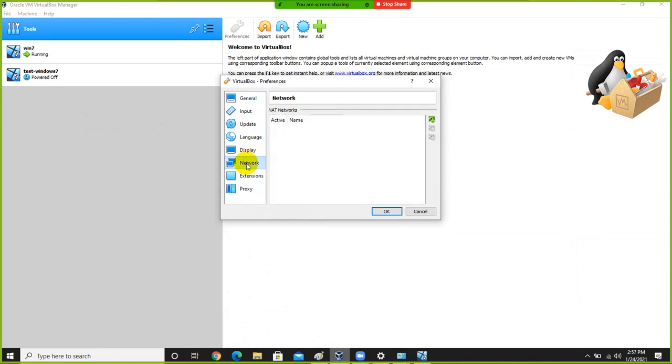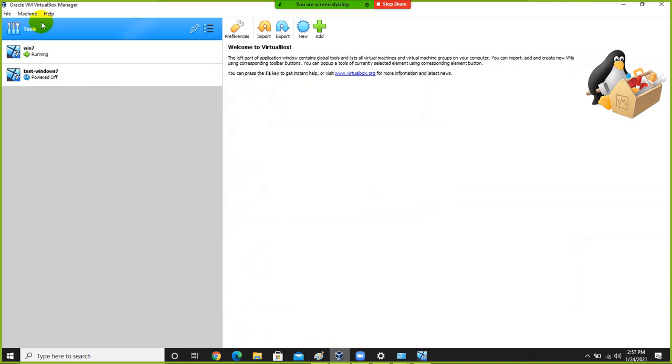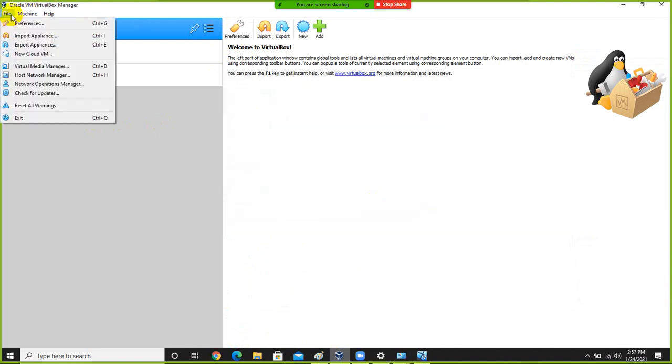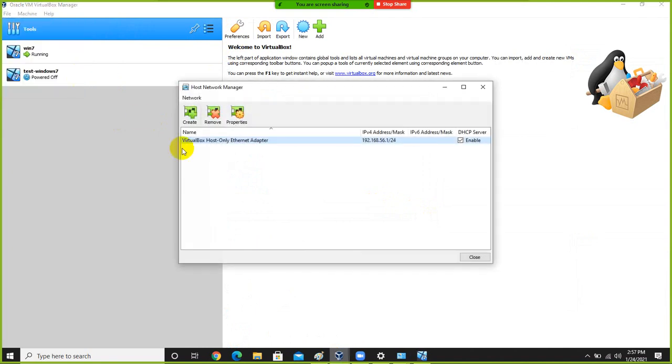Here you can see, I think there is the option host network manager. You can see this is my host only adapter. This is the range which is defined for the host only network, and by default DHCP server is on.